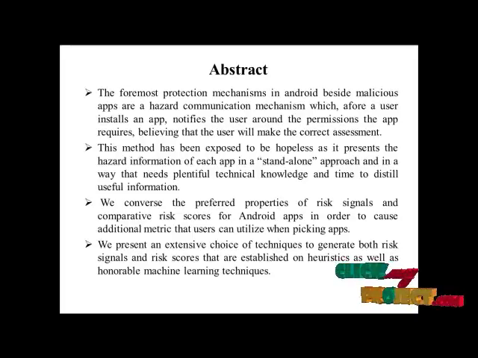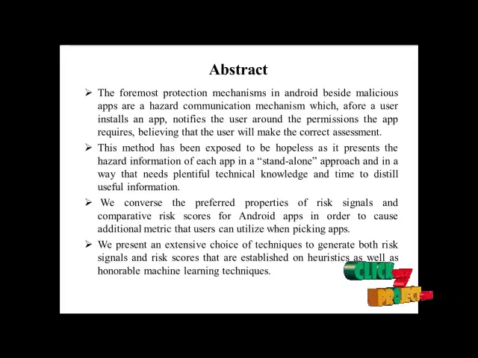Now let us discuss the known and unknown vendors present during the downloads of mobile apps. The foremost protection mechanism in Android against malicious apps is a hazard communication mechanism which, when the user installs an app, notifies the user about the permissions that the app requires, believing that the user will make the correct assessment. This method has been shown to be ineffective, as it presents the hazard information of each app in a standalone fashion, and in several ways needs plentiful technical knowledge and time to distill useful information.